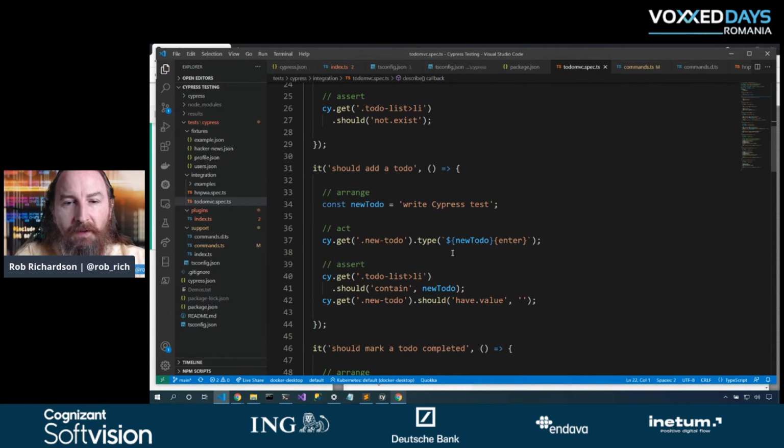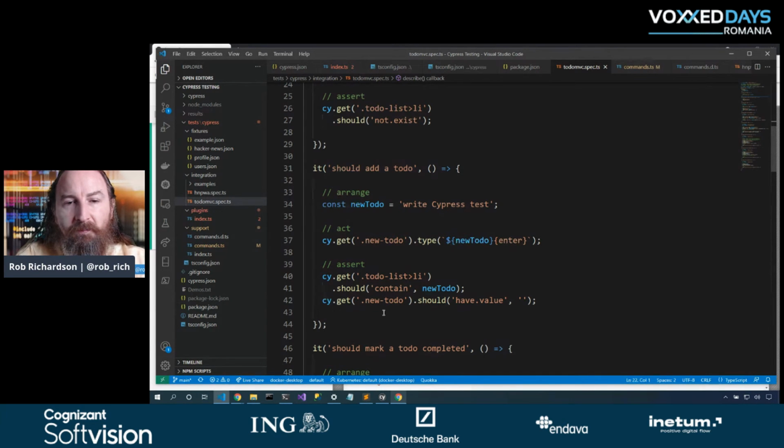So we'll type the new to-do and push enter. And notice that we're not awaiting it. By the time this statement finishes, we know that we've typed it and we know that all of the JavaScript events and browser events have happened by the time we hit our next line. So let's go look at that to-do list, and it should now contain this new to-do. We've got this string and we're validating that our new to-do is in place.